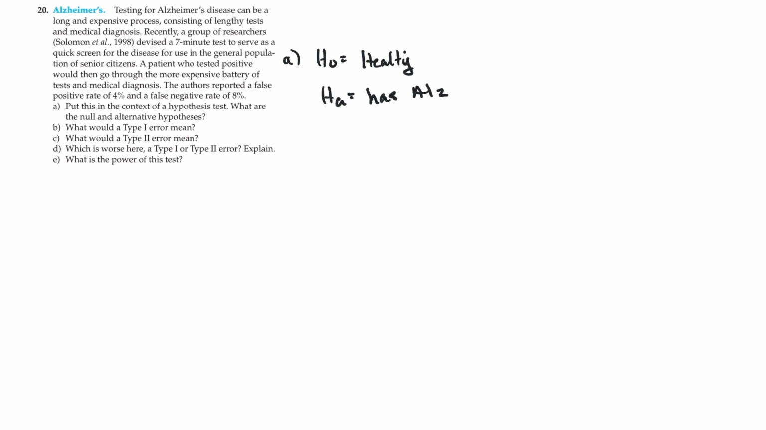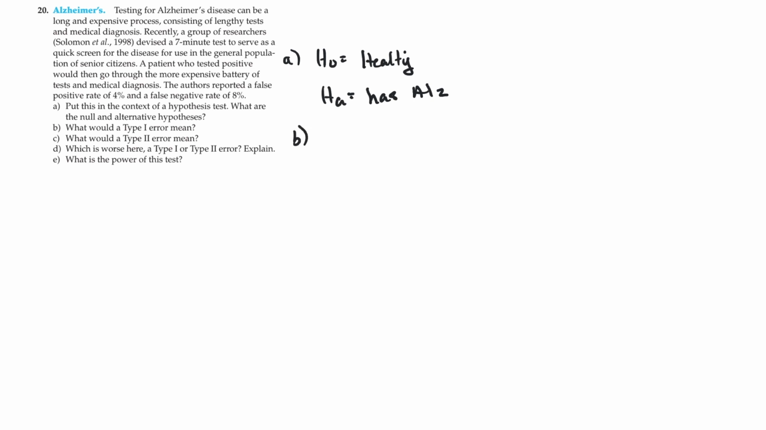Whenever you walk into a doctor's office, it is automatically assumed that you are a healthy individual. That's why they give you a test. If that test comes back with a positive result, it would mean that you have brought enough evidence for the doctor to change their mind and say you do have something wrong, you are sick in some way. Okay. In this example, H0 is healthy and HA is that you have Alzheimer's.